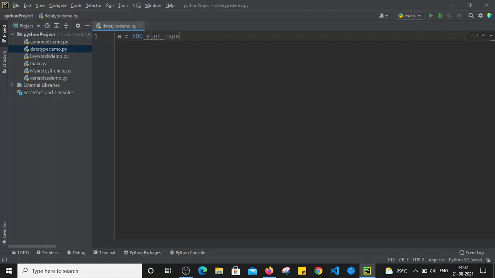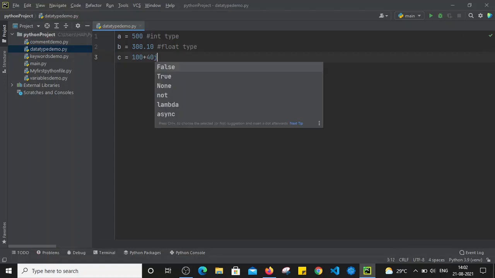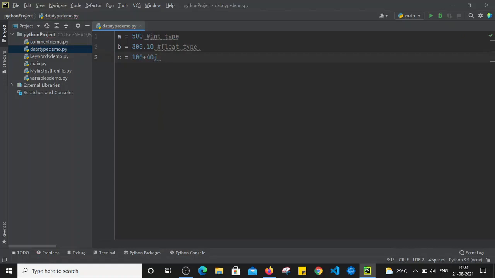Similarly, let's say I am going to define one more variable and assign some float value, let's say 300.10. So this b variable is now containing the float type. Now let's see complex numbers as well. I am going to assign some complex number value, let's say 100 plus 40j. So it is nothing but a complex number.